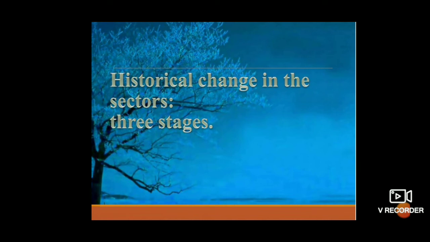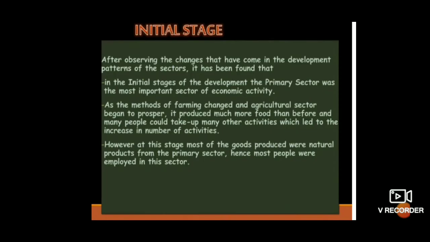And now see this historical change in sectors. Generally, it has been noted from the histories of many now developed countries that at initial stages of development, the primary sector was the most important sector of economic activity.